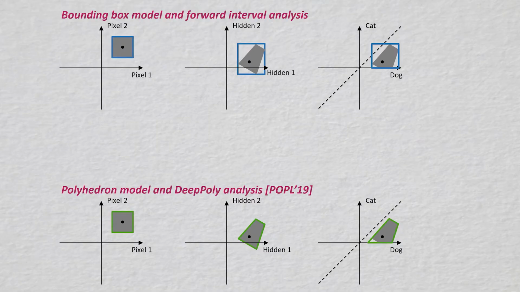But this higher accuracy comes at the price of a much higher computing cost. And that's expected. The number of coefficients that are needed to define a polyhedron is higher than the number of coefficients to define a bounding box. Therefore, by intuition, the relaxation steps will be more complicated than for the forward interval analysis, which, as we saw, has a cost of around 2 inferences. To give some figures, forward interval analysis runs in O(L n²), where L is the number of layers in the network and n the average number of neurons per layer, while DeepPoly runs in O(L² n³).